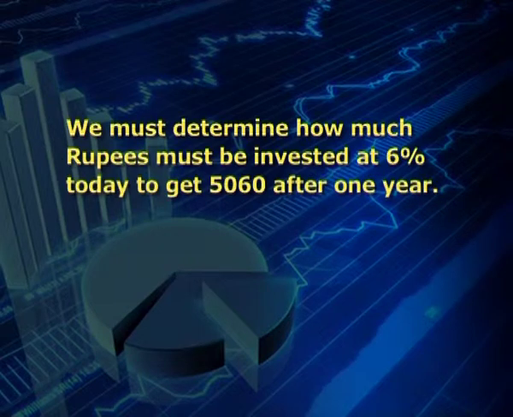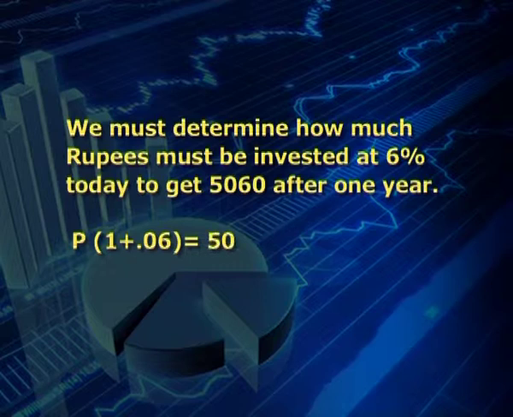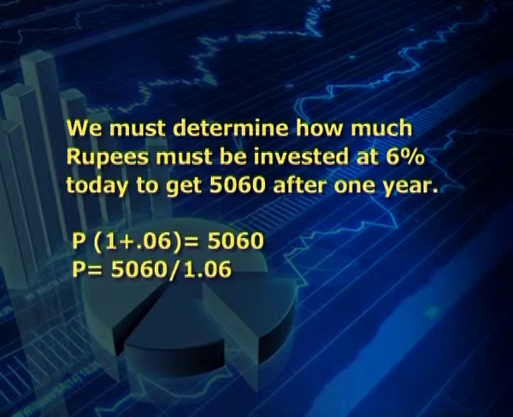Suppose P is the principal which is invested at 6%, then by using the formula P within brackets 1 plus 0.06 would lead to 5060. Therefore, P is equal to 5060 divided by 1.06 would give a result of rupees 4774. 4774 would be the present value of rupees 5060 received 1 year from now.